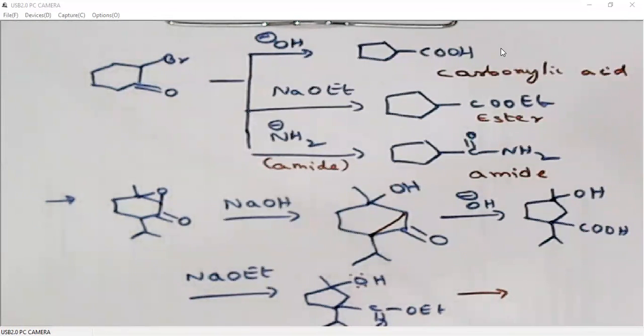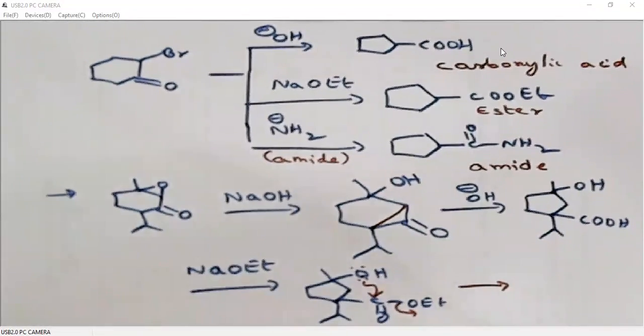Intermolecular may be a difficult task, but intramolecular is very, very easy. 1, 2, 3, 4, 5. So the ring size is also very much favored. 5- and 6-membered ring formations are easy. So we can observe an intramolecular cross esterification reaction. So the product is this one.